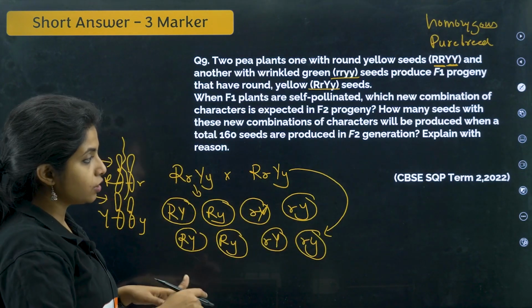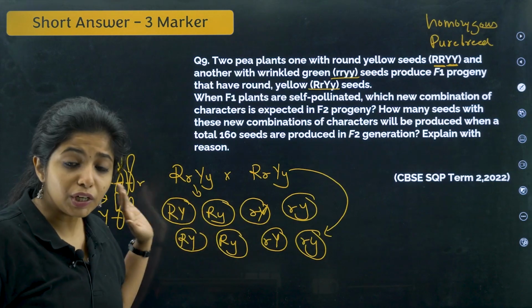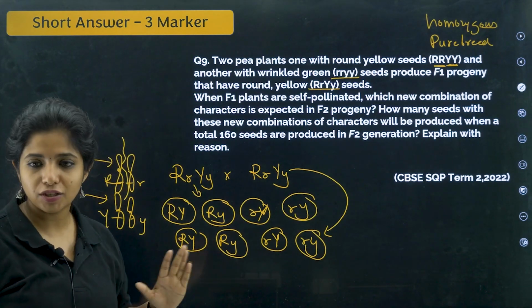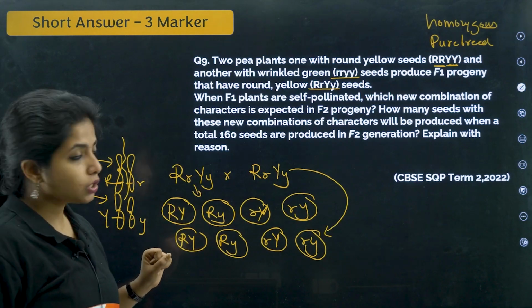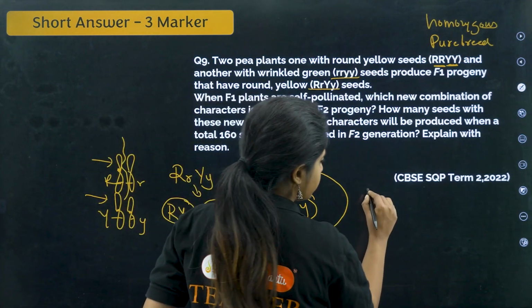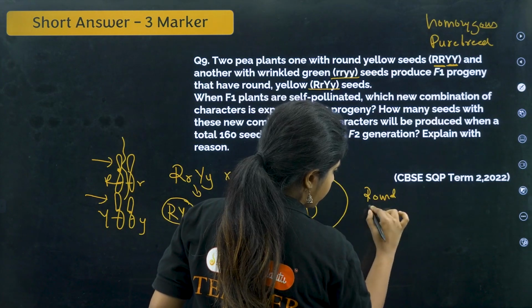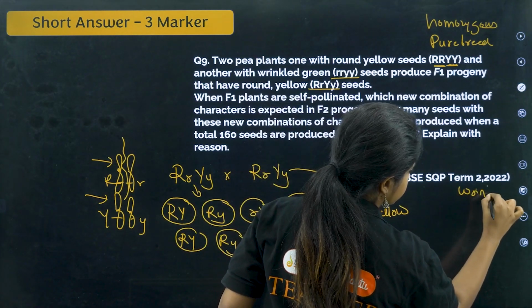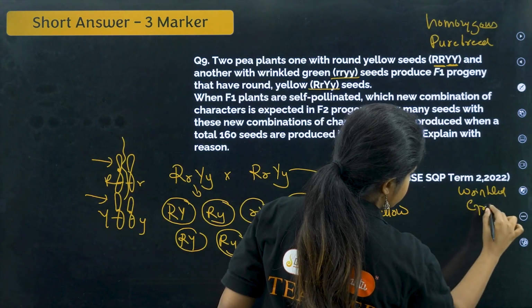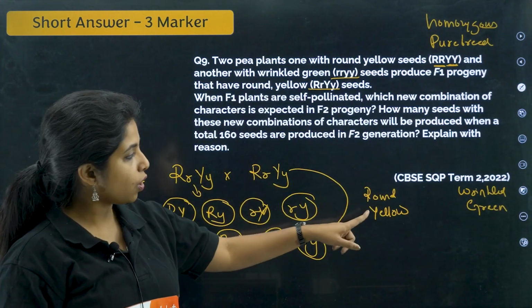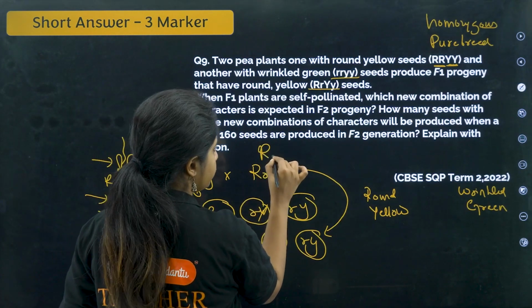Instead of fusing like this, you can make the Punnett square. But do you actually need to make all these things, my dear children? No, I'll tell you an easy trick. You started off with round and yellow seeds, and wrinkled and green. This is what you started off with in the parental generation, and you got that all of them were round and yellow in the F1 generation.